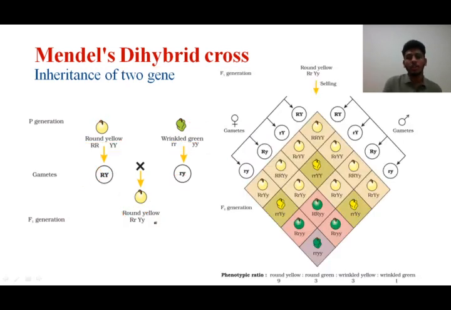After the F1, what Mendel has done is he has taken the same RrYy, capital R, small r, capital Y, small y, and he has taken one more RrYy, capital R, small r, capital Y and small y. He has crossed them.